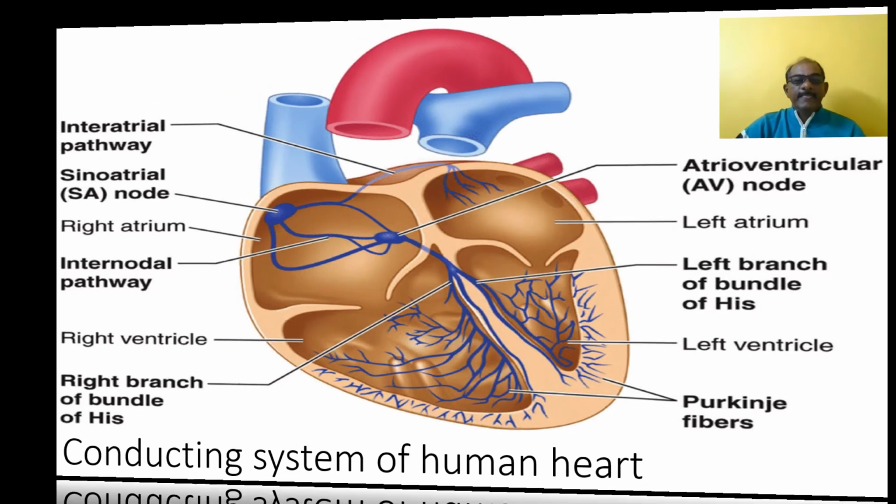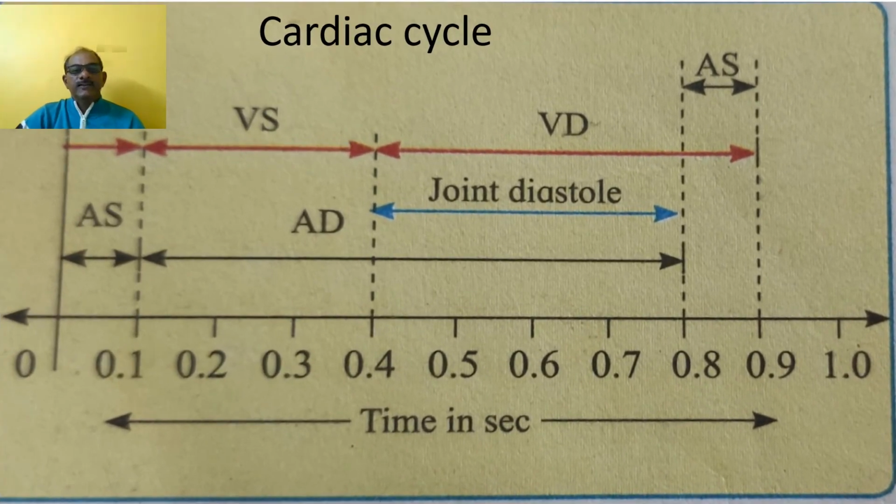Then the next topic is the cardiac cycle. Cardiac is a Latin word; cardiac means heart. This is the diagrammatic representation of the cardiac cycle. The cardiac cycle means the events associated with one heartbeat.